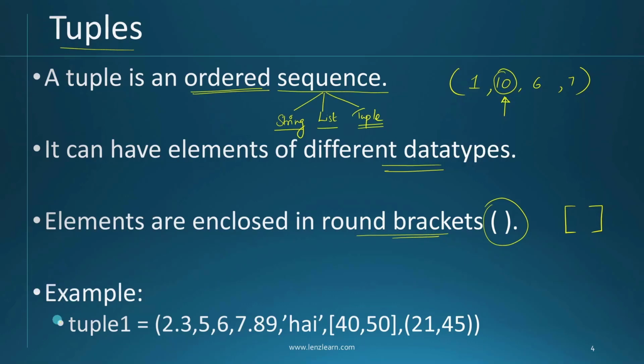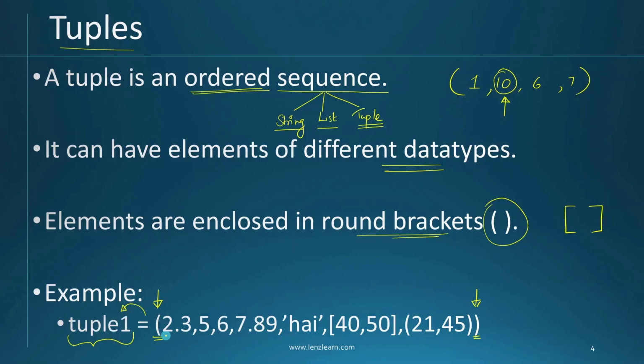Now you see this example. This variable tuple1 is going to store a tuple, because on the right side you can see we are creating a tuple. You see the round brackets, right? So now the interpreter understands that what it sees on the right side of the assignment operator is a tuple, and the entire elements in the tuple will be copied into variable tuple1.